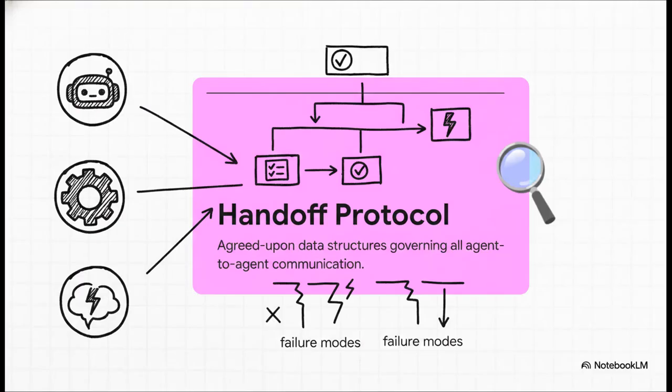So how do these isolated agents talk to each other? Well, you need a formal handoff protocol. Think of it like a strict internal API for your agents. Without explicit metadata like task identifiers, completion status, and error codes, your chain is going to break the second an output format mismatches. That causes unpredictable workflow halts. Your protocol has to specify not just the happy path, but literally every anticipated failure mode.